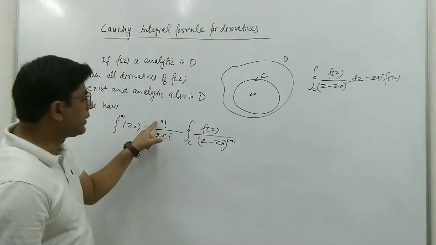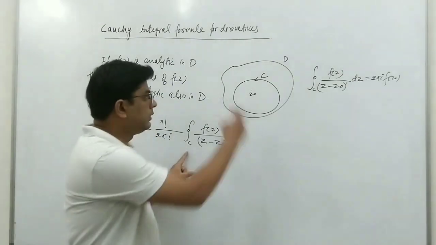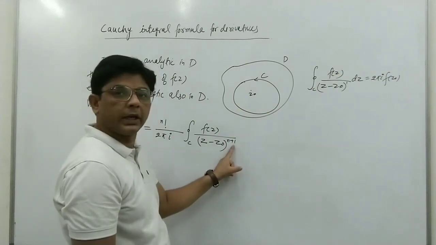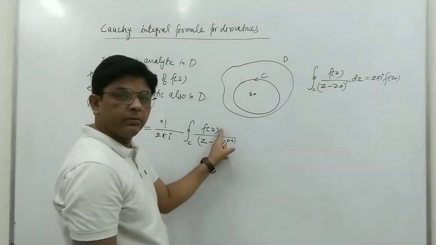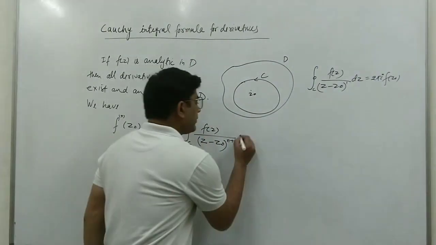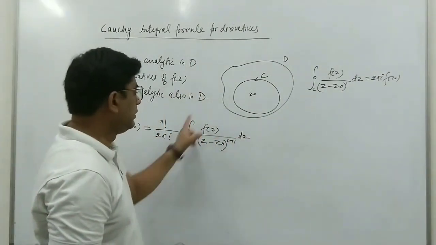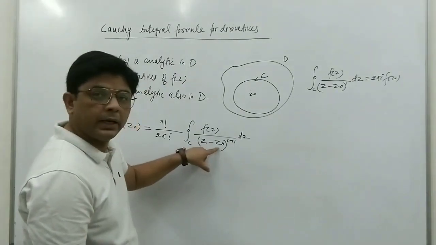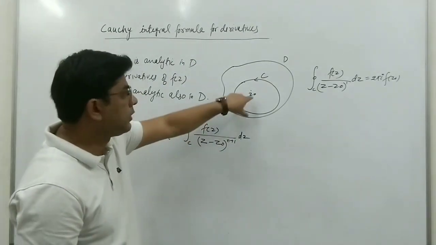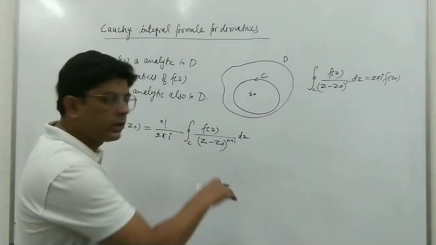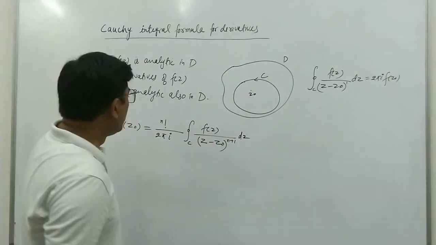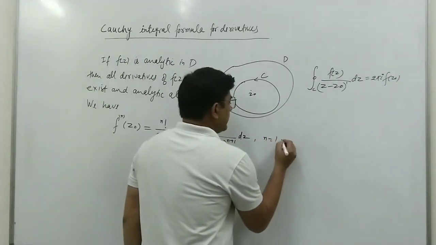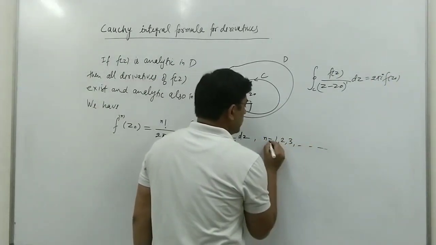So this will be equal to n factorial upon 2 pi i, integral along this contour C of f(z) upon z minus z0 to the power n plus 1. Again, we can see that f(z) is analytic, but the whole integrand will not be analytic, because here we have the factor z minus z0 and z0 is inside this circle C, or any other contour. So we have this formula for the derivatives of an analytic function, where we can put n equal to 1, 2, 3 and so on.